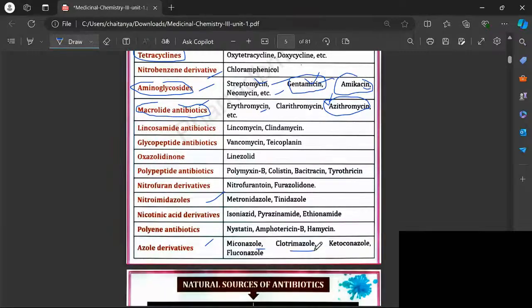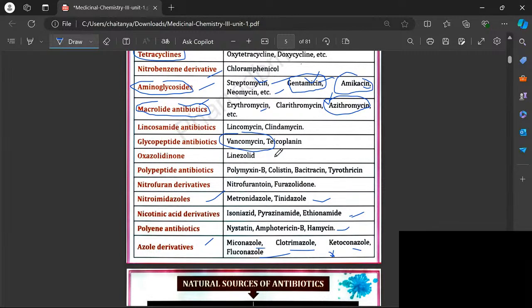If you see the mechanism, ketoconazole, fluconazole, these are the antifungal drugs. And if you see nystatin, amphotericin B, and hamycin, these are all antifungals. Isoniazid, pyrimethamine, ethionamide. These are used. Metronidazole and tinidazole. These are antibiotics. And vancomycin. This is from a plant source, I think. Let us discuss. This is one type of classification.